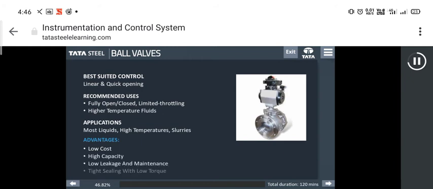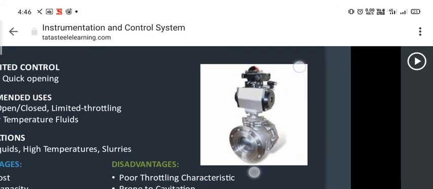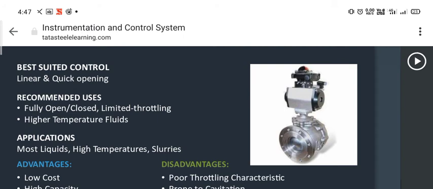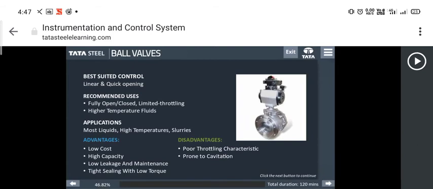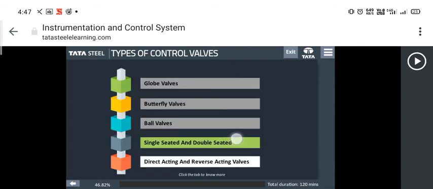Ball valves give best suited control along with the linear and quick opening. There are two recommended uses for ball valves. First, limited throttling, and second, higher temperature fluids. There are other applications as well, like most liquids, high temperatures, and slurries. Ball valves provide low cost, high capacity, low leakage and maintenance, and tight sealing with low torque. But poor throttling characteristics and proneness to cavitation are the two major drawbacks.